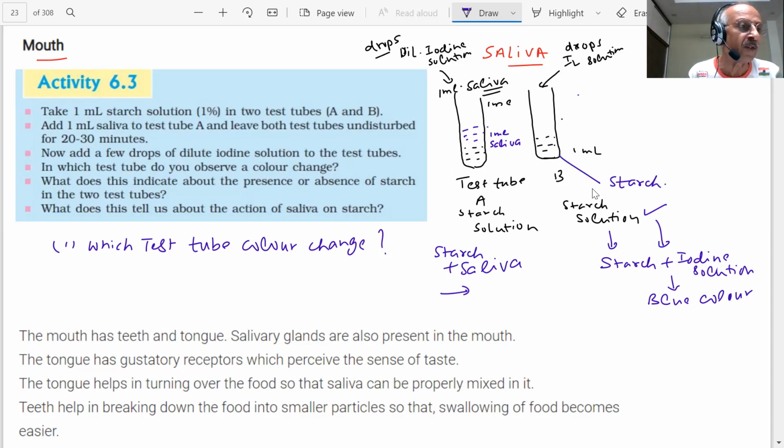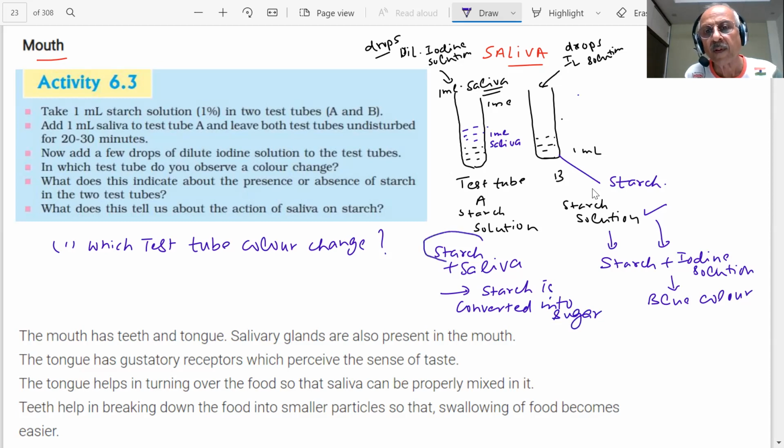It is converted into sugar, students. Therefore, there will be no color change in test tube A.